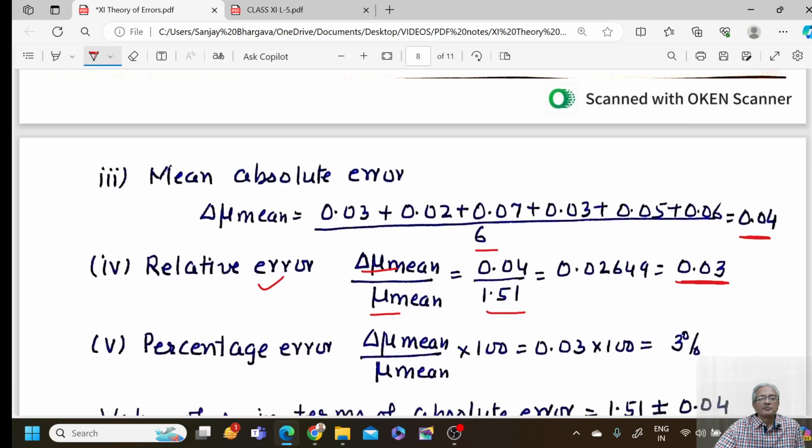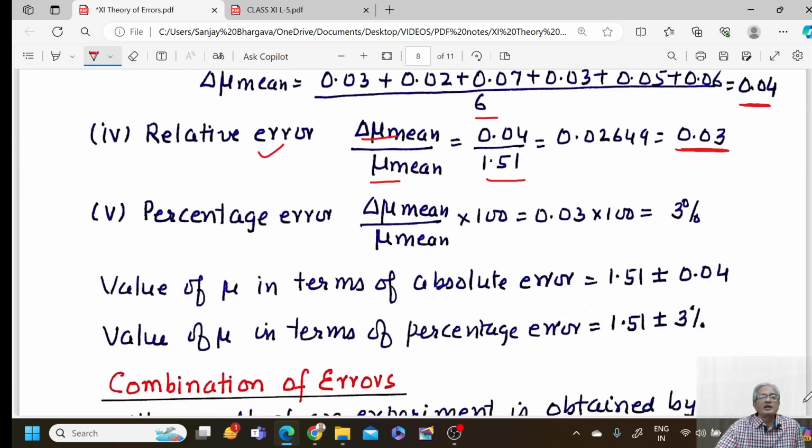Percentage error is equal to delta mu mean upon mu mean into 100. That is 0.03 into 100, and that is 3%. Value of mu in terms of absolute error would be 1.51 plus minus 0.04, and in terms of percentage it is 1.51 plus minus 3%. Right?